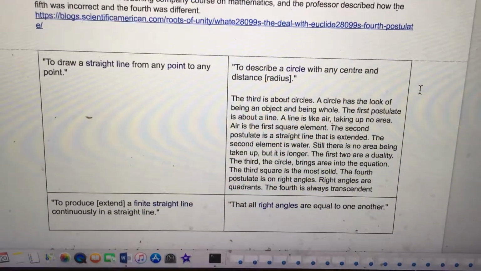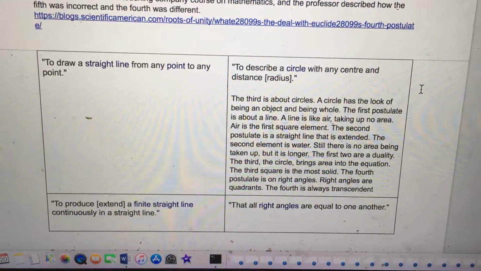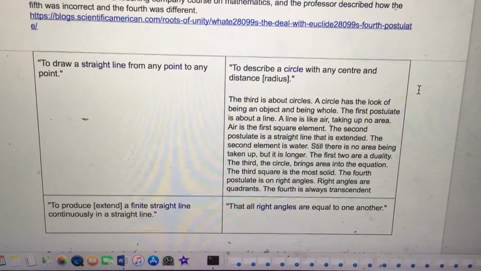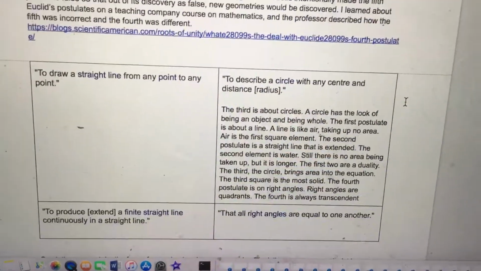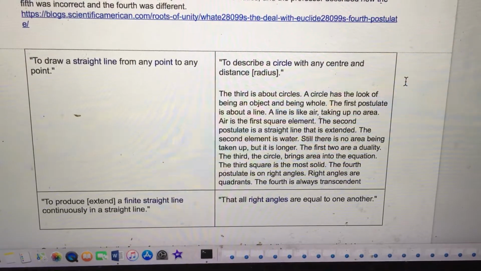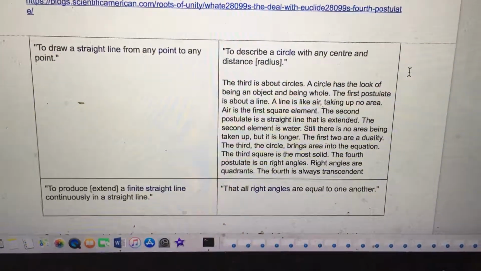The 1st postulate is about a line. A line is like air, taking up no area. Air is the first square element. The 2nd postulate is a straight line that is extended. The 2nd element is water. Still, there is no area being taken up, but it is longer. The first 2 are a duality. The 3rd, the circle, brings area into the equation. The 3rd square is the most solid.